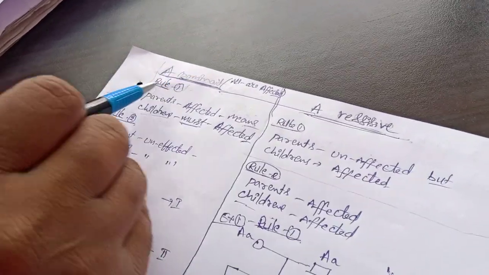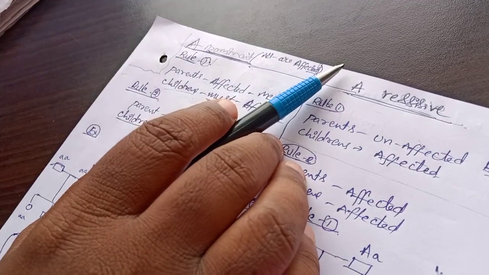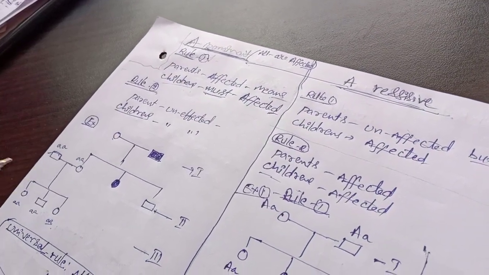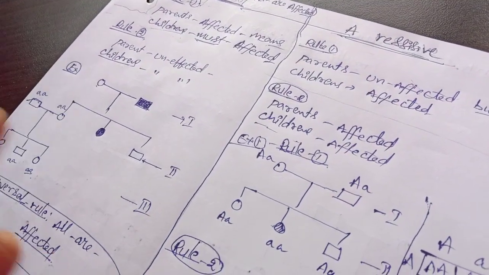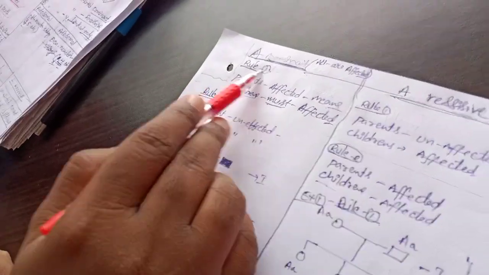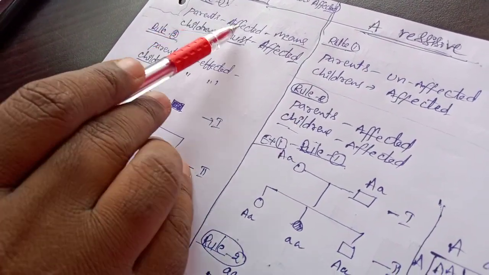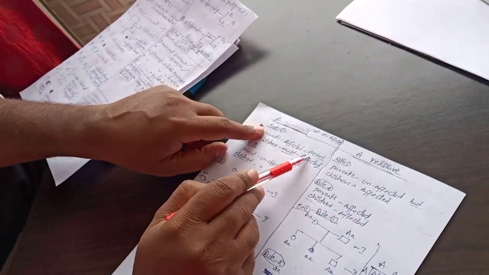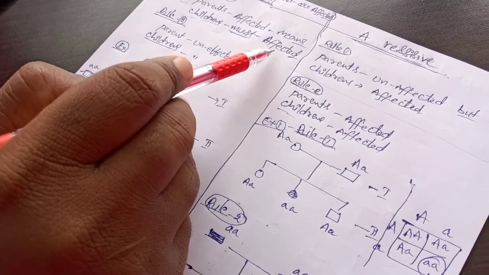See my rule 1: autosomal dominant means rule number 1. It should follow the rules. What are the rules? I can explain here. If you remember these rules, only then can you identify the charts. Otherwise, you can't remember. So there are rule 1 and rule 2. Rule 1: if parents are affected, children must be affected. Rule number 1, very very important.